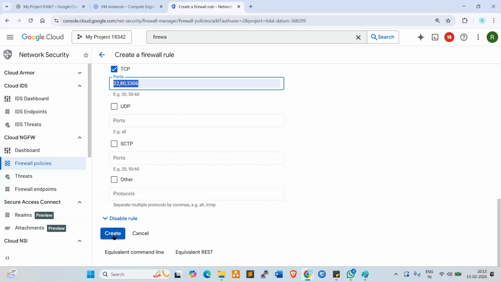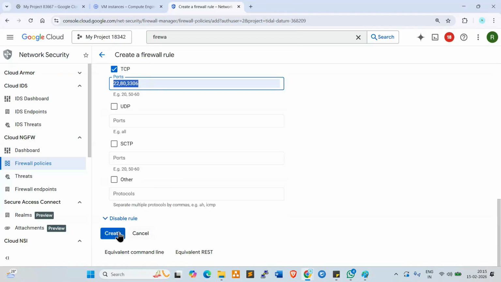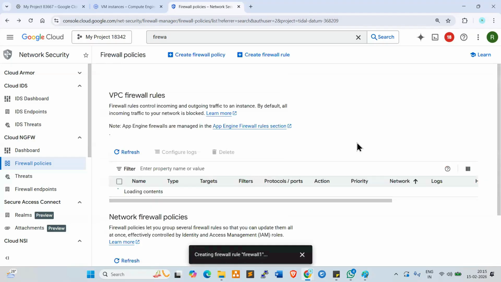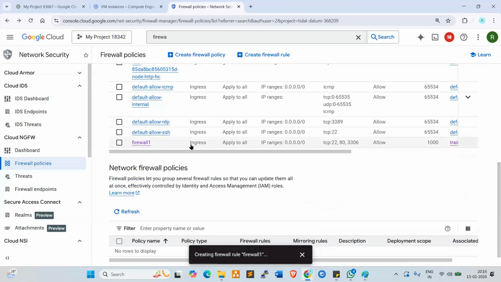Once you create this firewall, what will happen? Yeah, it will allow you to connect your server. Server can be connected. Okay. Now click on create. Yeah, now the firewall is being ready. Look at here. So this is our firewall is ready. Firewall is created here, right? So once we create the firewall, now next one, I want to connect the server.